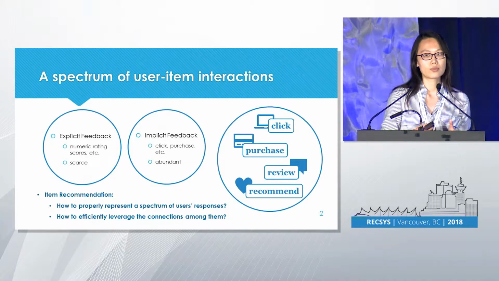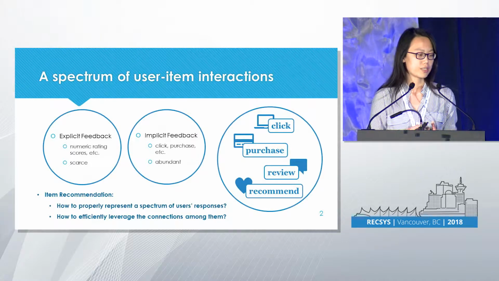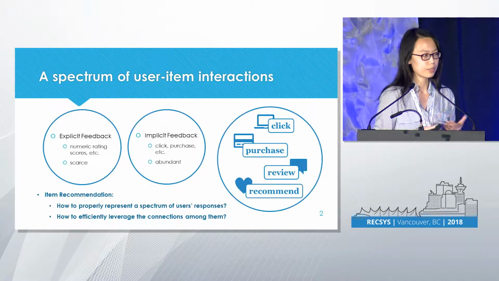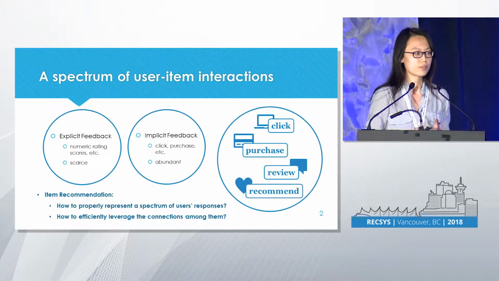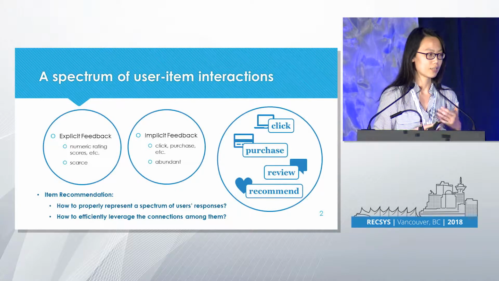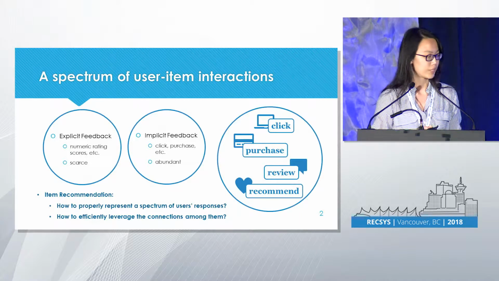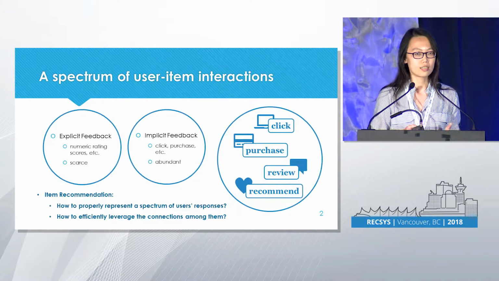On the other hand, we probably have much more implicit feedback, where user preference can be reflected through their real actions, such as click actions and purchase actions. In terms of quantity, we have a lot more implicit feedback. These two kinds of feedback have usually been studied as two relatively isolated areas for years.